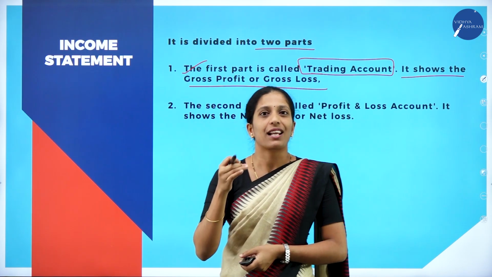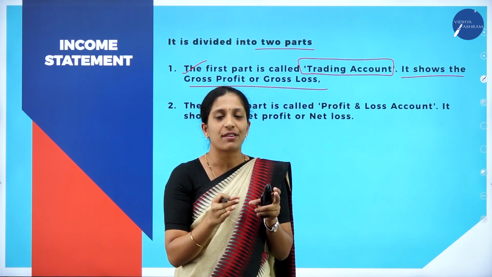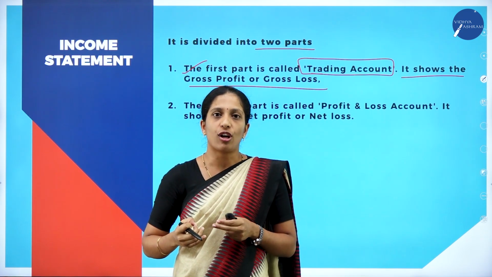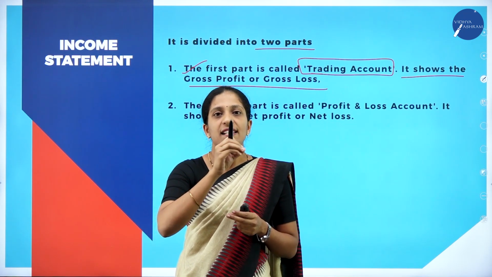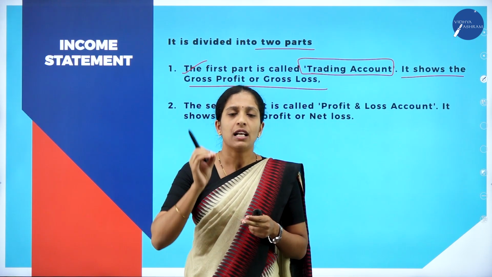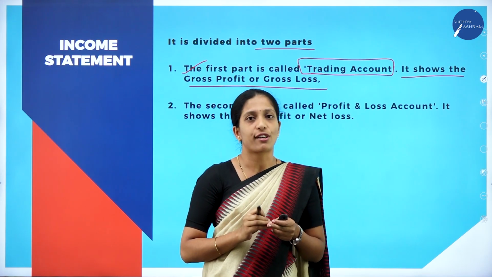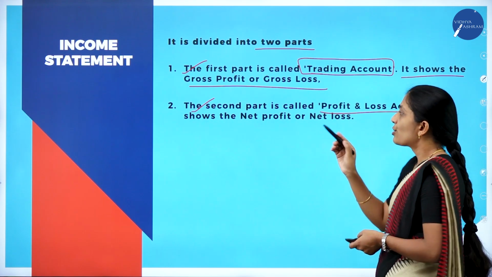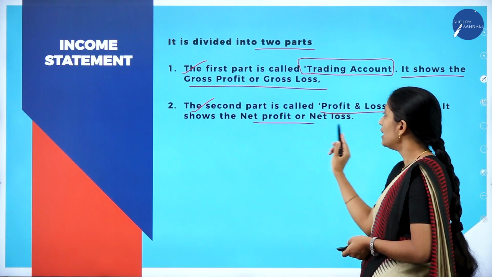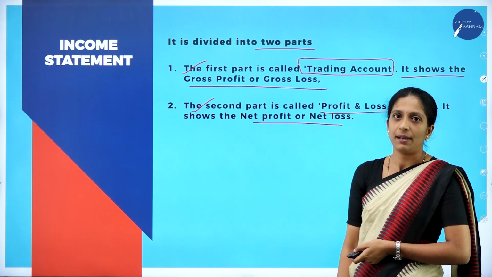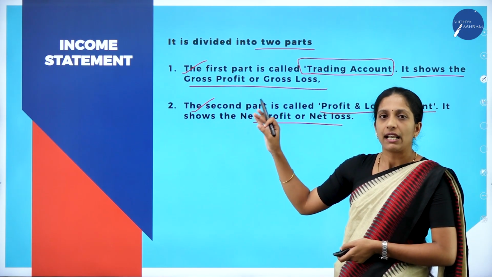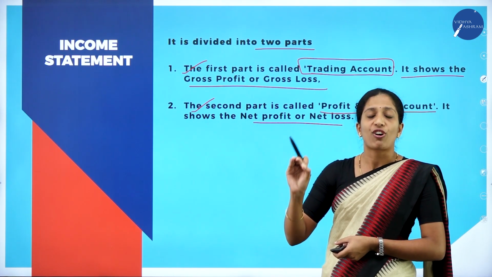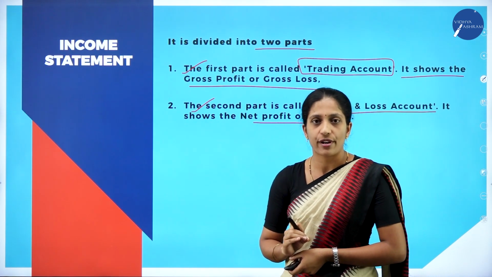So why are we preparing this trading account? Income statement has been divided into two parts: trading account and profit and loss account. Trading account is the first part of your income statement, which is prepared in order to know the gross profit or gross loss of the business.